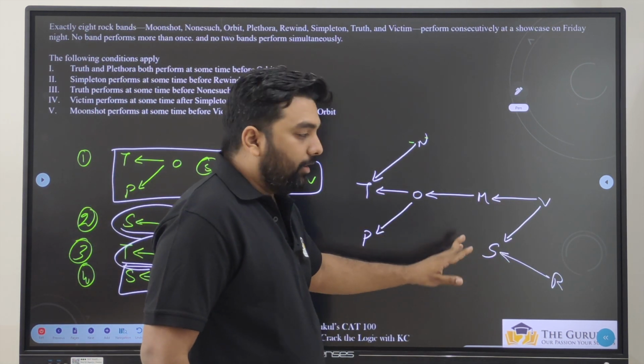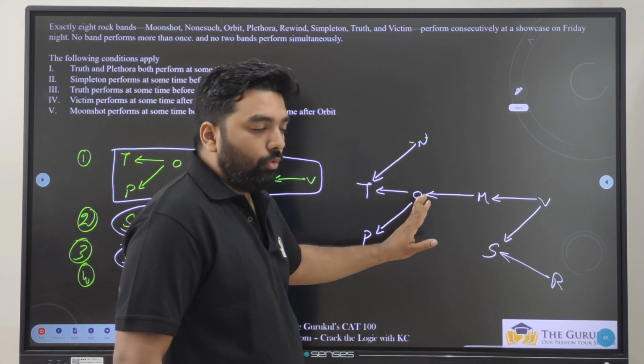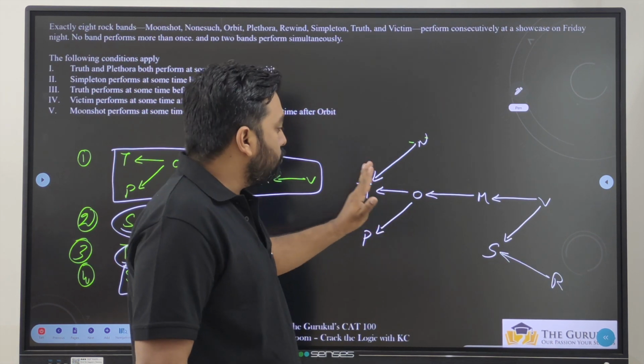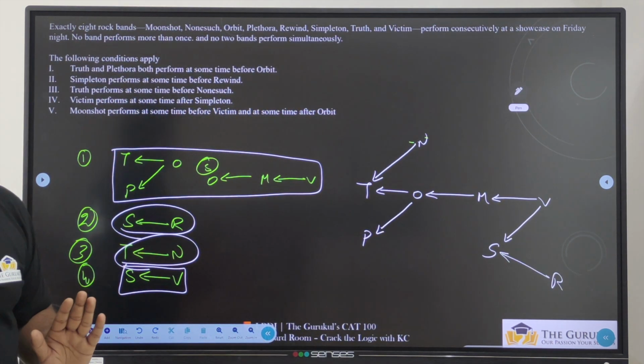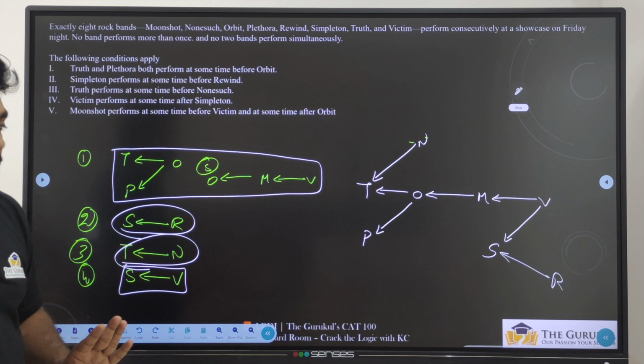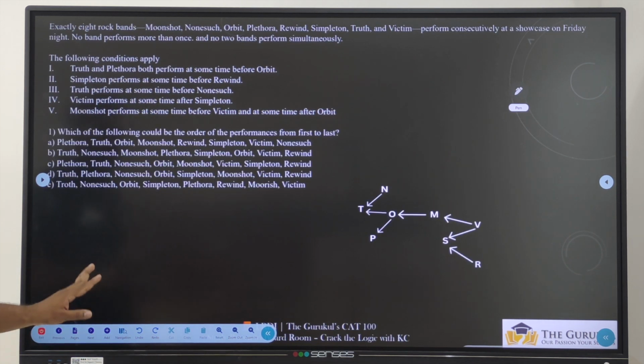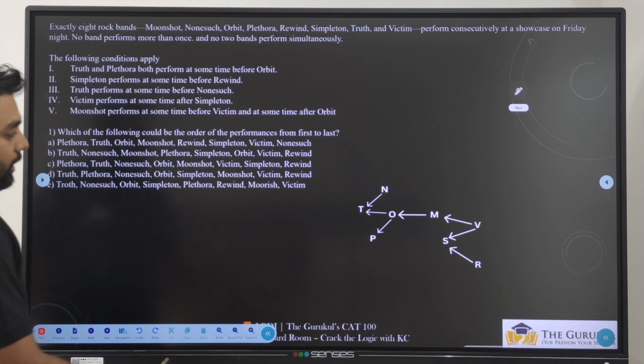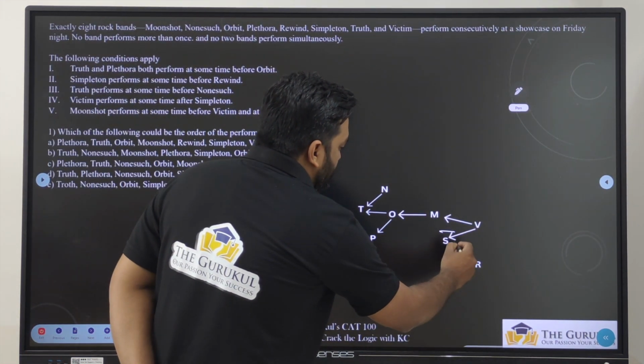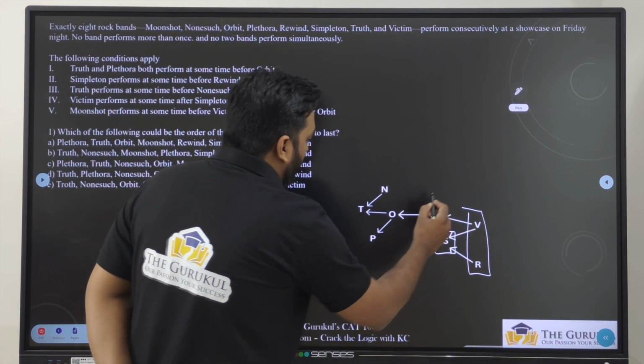M can come anywhere, but M should be always after O. O can come anywhere, but O should be always after T. Not immediately after, but anywhere after T. Perfect. Now let's try to solve the questions individually. Which of the following could be the order of the performances from first to last? If you observe, after S, we should have V and R.